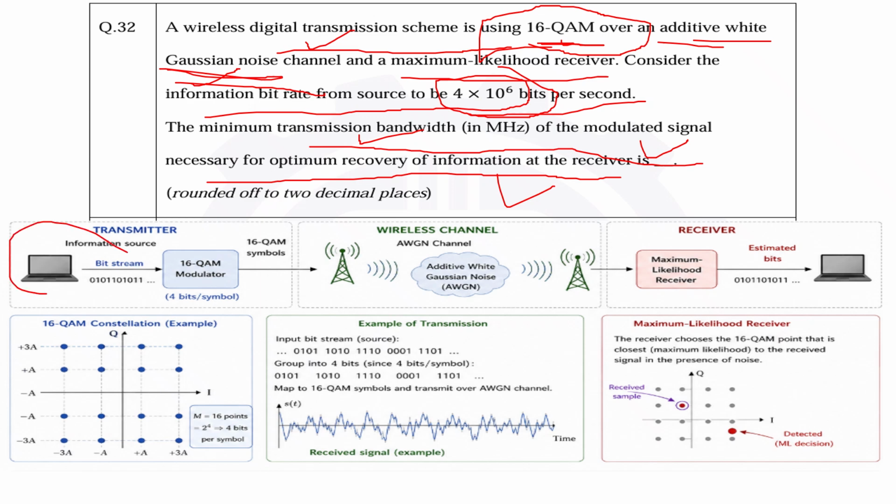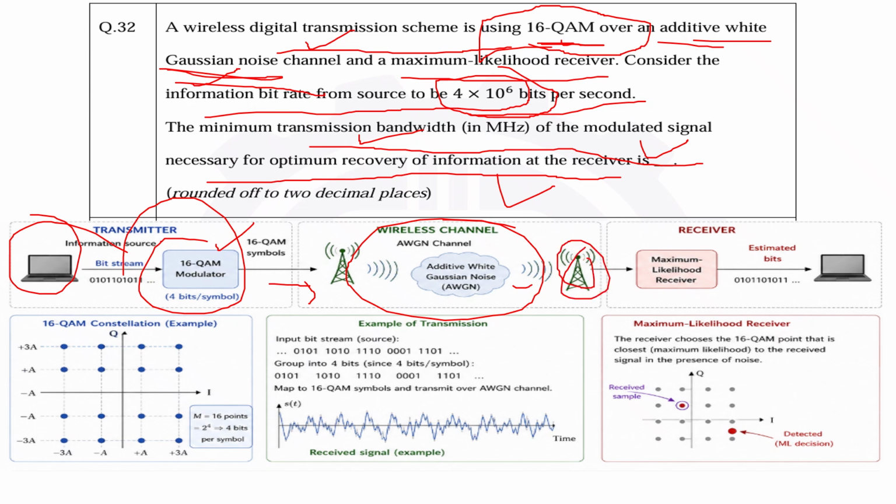You have the information source, and the type of modulation technique we are using is 16 QAM. After modulating, you send it to the wireless channel, the air, the cloud. Here again some noise will be added, and the type of noise being added is additive white Gaussian noise. This is your receiver end, where you use the maximum likelihood receiver, and then you extract the information.